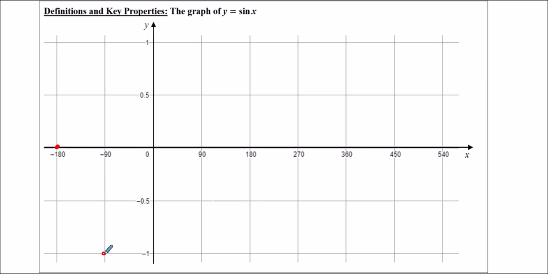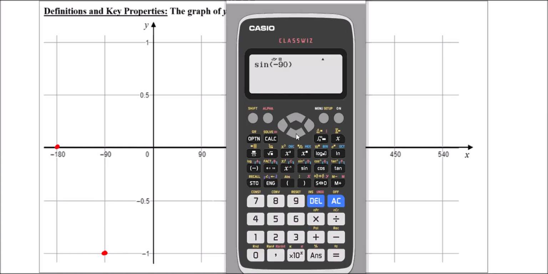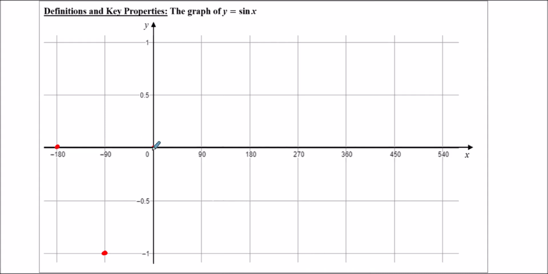So we can draw minus 1 here. Sine of 0, the next multiple of 90 along, we get that that's 0. So again, we can plot in 0. Now you can try the next on your calculator for yourself. I'm not going to do the calculator again, but if you try sine 90, you get that that's 1. And sine 180 is 0. So I have this waveform here with a smooth curve. It just keeps going up and down in the same way. So the next point would be there. Then we go here, up at 450, and down again at 540.